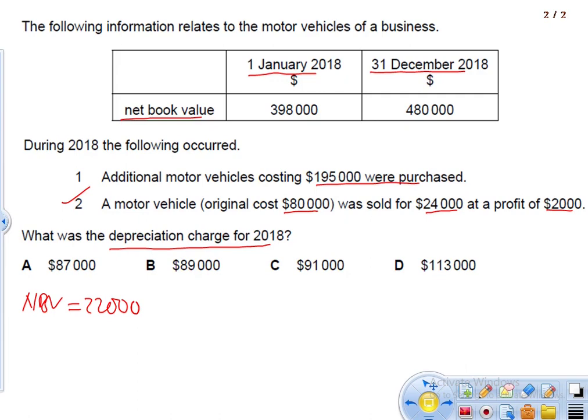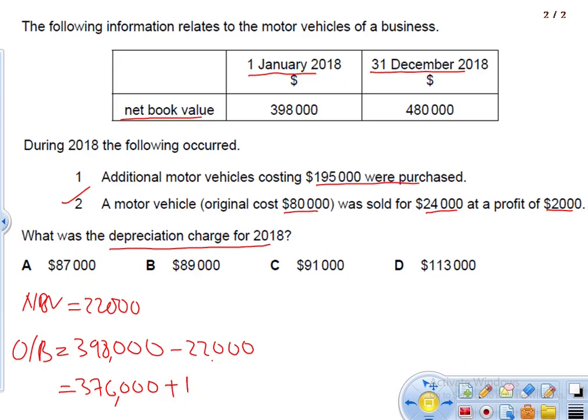So we can say opening balance is 398,000, and we know that from there we sold assets worth 22,000. So in my hand I should have only 376,000, but we also made an additional purchase of 195,000, which should increase the value of the asset. So plus 195,000.